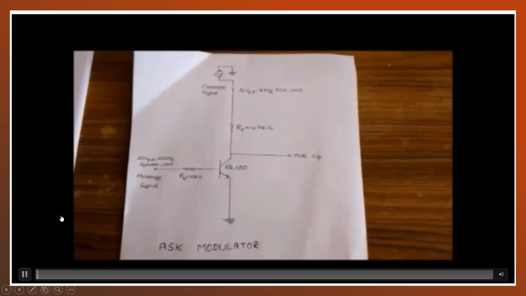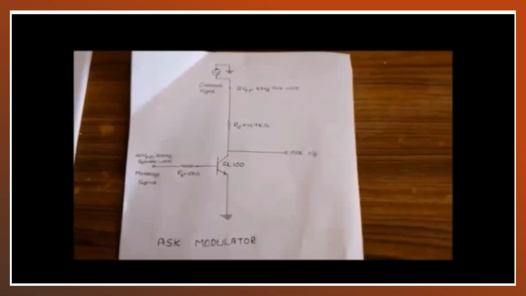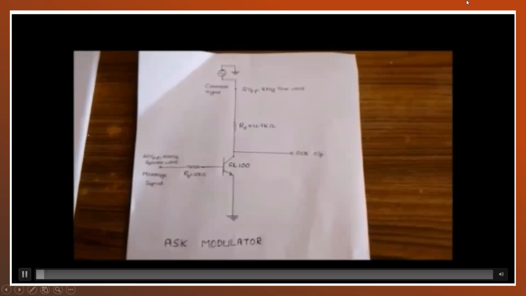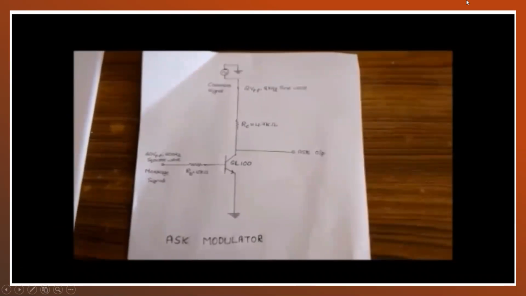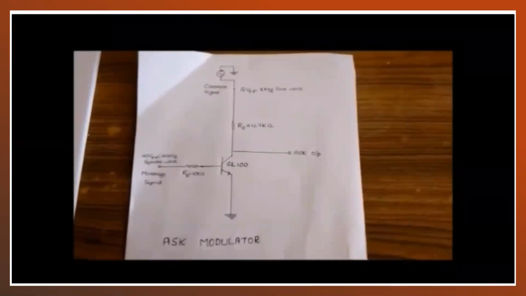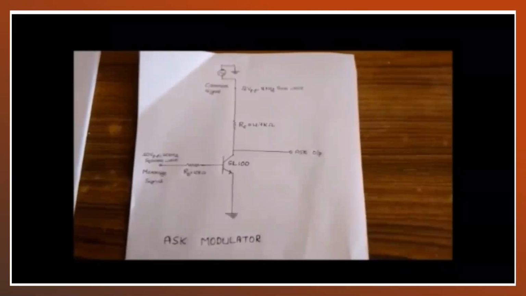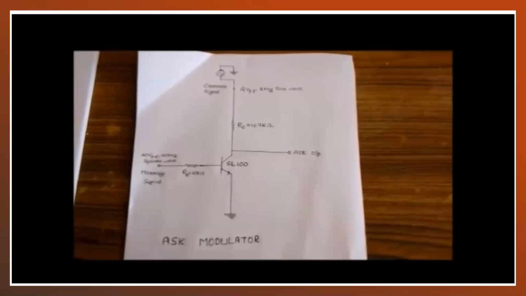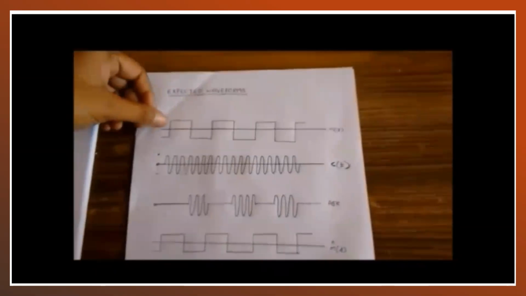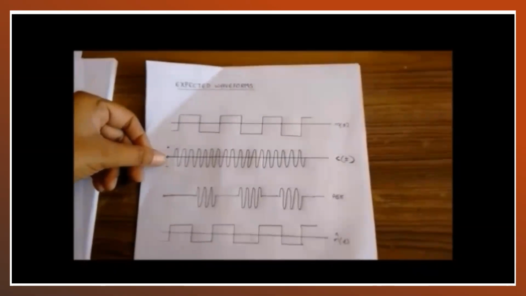The aim is to generate an ASK signal and to detect the information signal from it. First, let us see what amplitude shift keying is. Amplitude shift keying is a form of digital modulation that represents digital data as variations in the amplitude of a carrier wave. Here this is a message signal and this is a carrier signal.